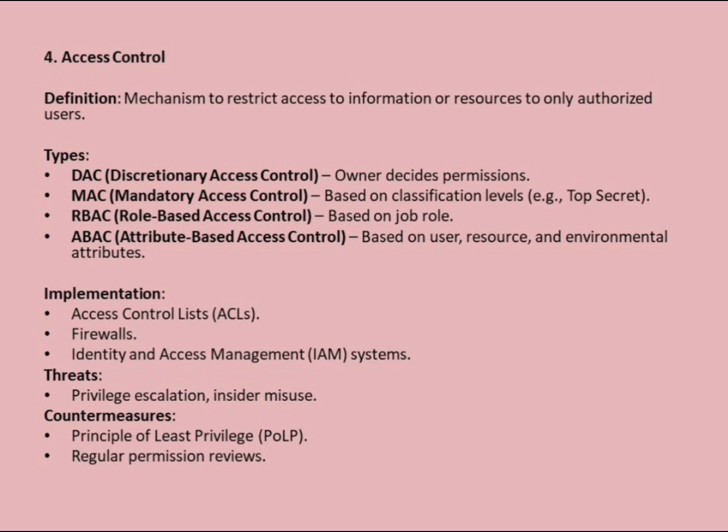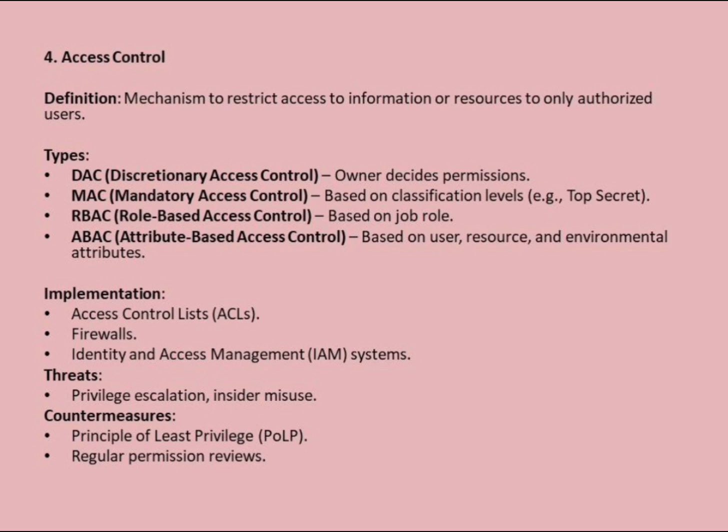Discretionary access control, DAC, lets the resource owner decide who gets permission, like a file owner sharing it with specific friends. Mandatory access control, MAC, is stricter, using security labels like top secret to control access based on classification levels.